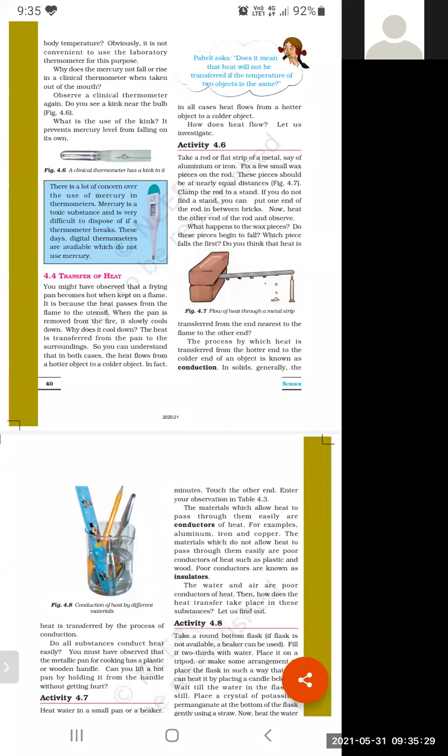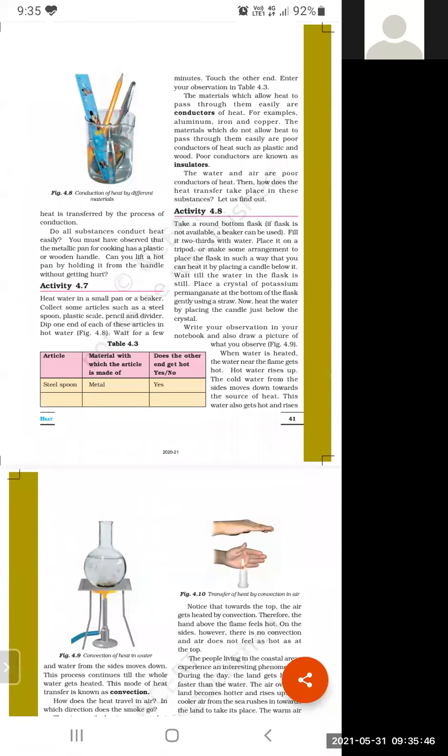So how is heat transferred in solids? Heat is transferred in solids by the method of conduction. We performed activity 4.6. Then we checked some substances, whether they allow heat to pass through them or not. On the basis of this property, we divided objects into two categories: conductors and insulators.